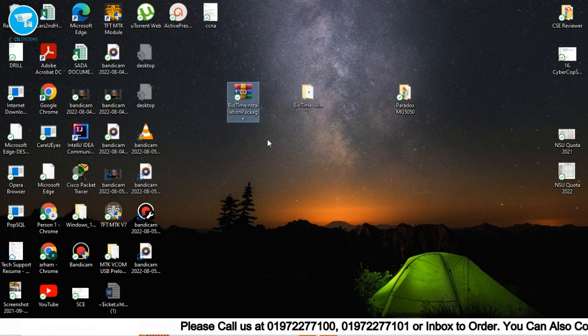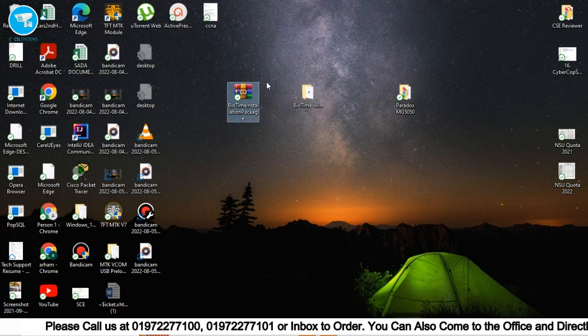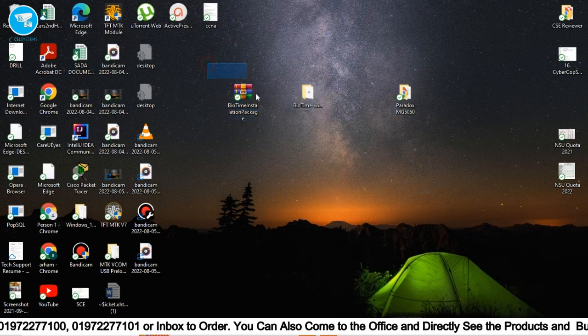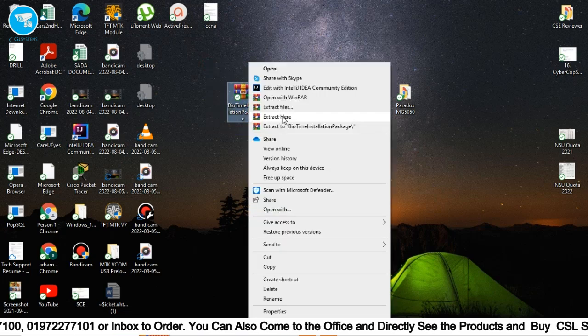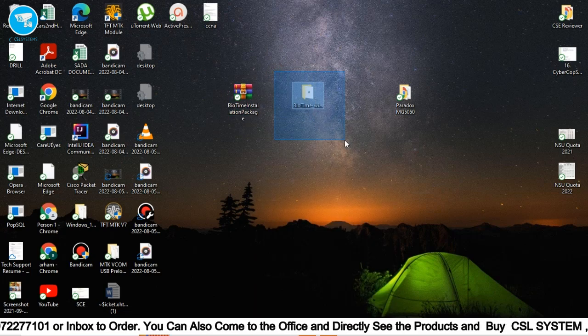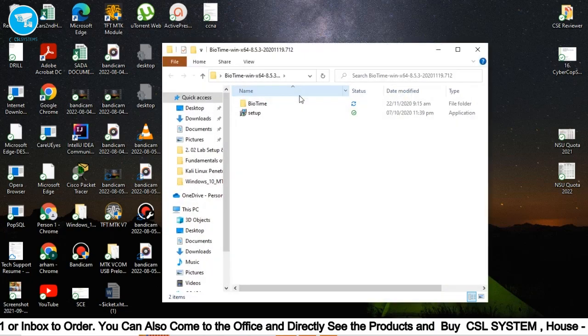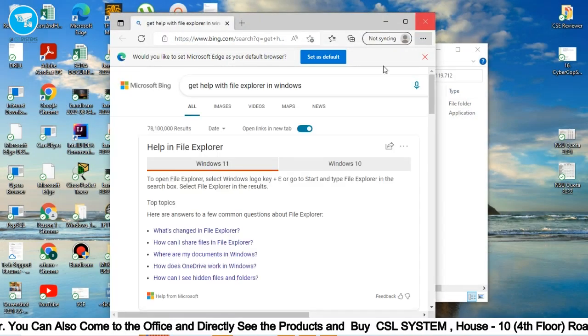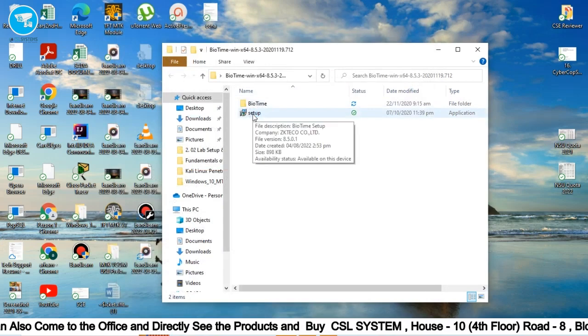Inside the box is the device, a CD, and some brochures. So just copy this file to your computer, then extract. Here I already extracted, so it will not take time. Once you extract, open the folder. Okay, then run the setup.